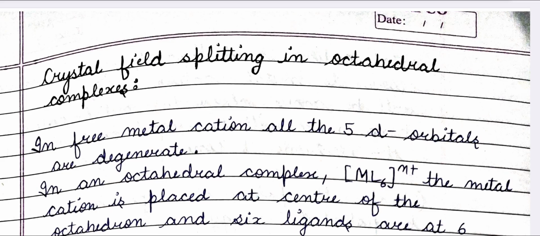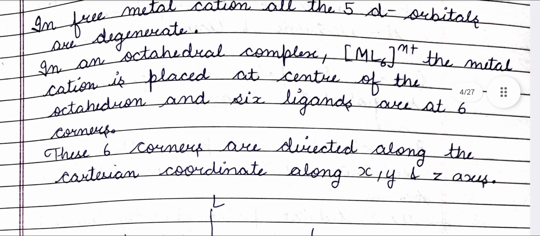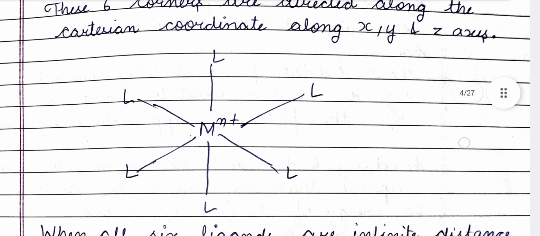Crystal field splitting in octahedral complexes. In a free metal cation, all the 5 d orbitals are degenerate. In an octahedral complex, ML6 n+, the metal cation is placed at the center of the octahedron and 6 ligands are at 6 corners. These 6 corners are directed along the Cartesian coordinates, the x, y, z axes.